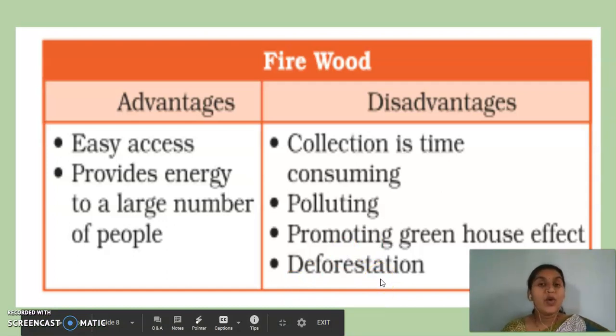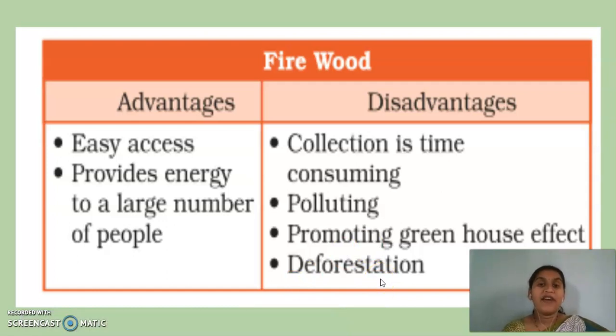As we know, firewood collection is also one of the causes of deforestation. Many people will cut the trees for firewood purposes only. So these are the disadvantages we can see, and the advantages too.